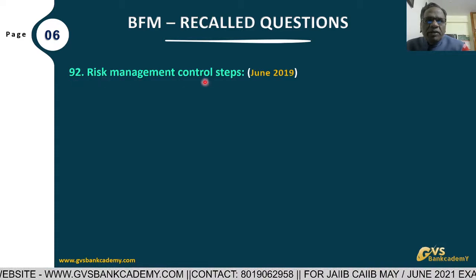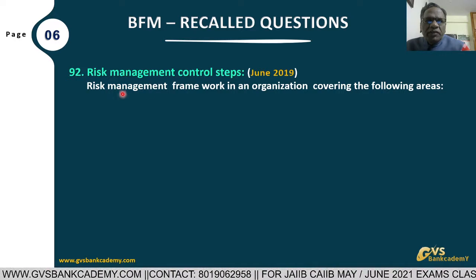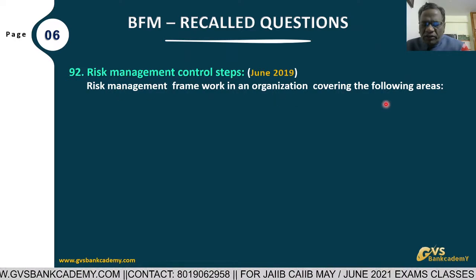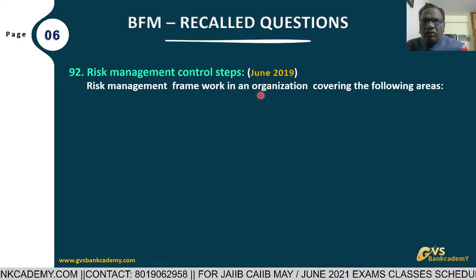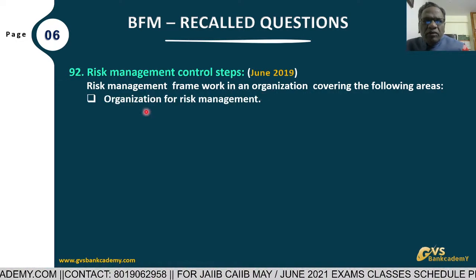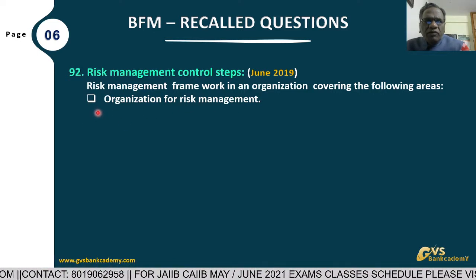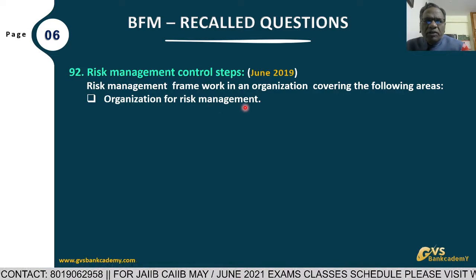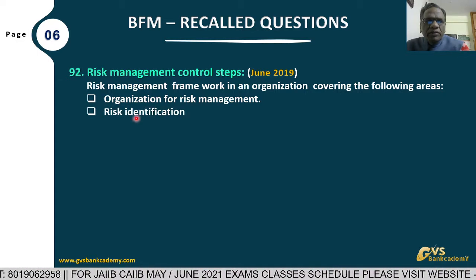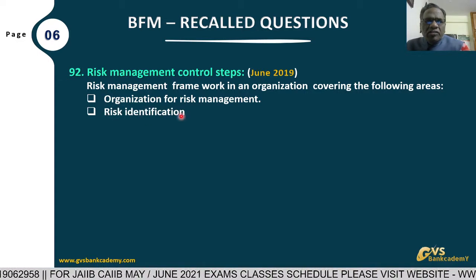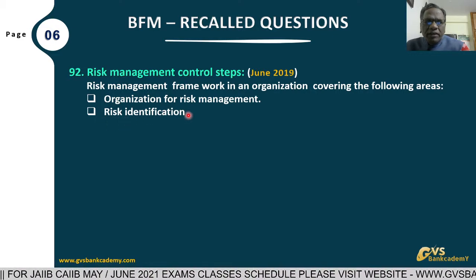92. Risk management control steps. Risk management framework in any organization covers the following. For risk management control, they have to select a framework. What are the parameters and the framework? Organization for risk management: each and every organization has to set up one organization for risk management. In the bank also, a risk management department is there. That is called organization. First, they have to identify what risks are there in the banking industry.